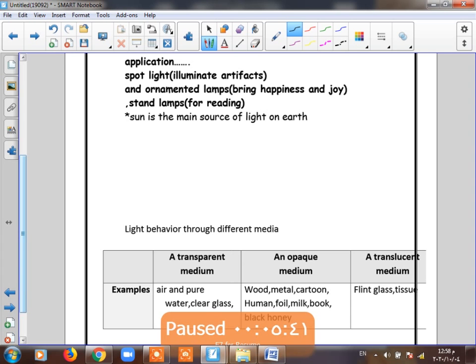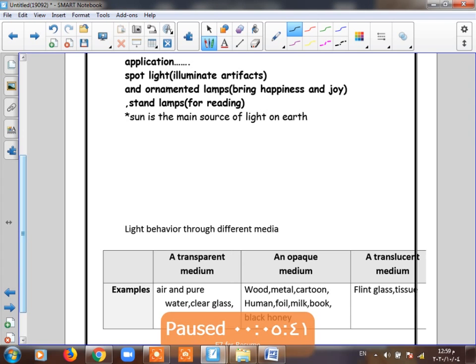When I stand behind the door and you are in our classroom, you can see me because the door is wood, and wood is opaque material which doesn't allow any light to pass. What about translucent material? Translucent material is like frosted glass and tissue. It allows some light to pass, and we can see the things behind it but less clearly.